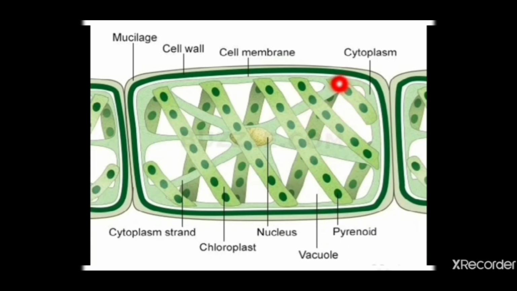And cytoplasm you can find in the form of these strands. These are called cytoplasmic strands. The white portion you can see in between, these are the vacuoles inside the Spirogyra cell. This is the nucleus, the central nucleus in between the strands of chloroplast. Here you can see these beautiful filamentous strands of chloroplast where the photosynthesis takes place,